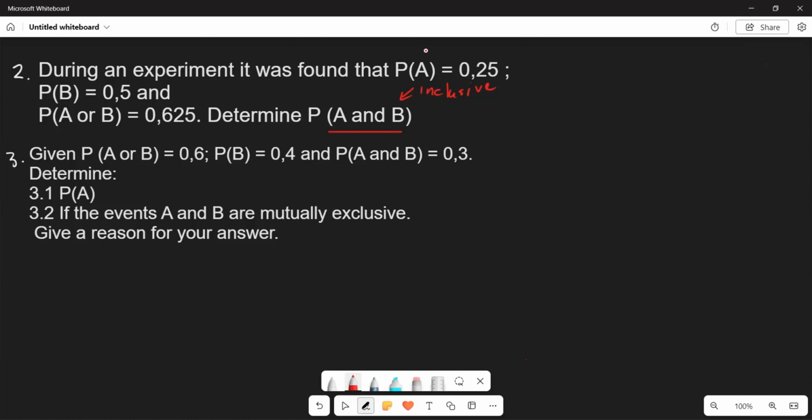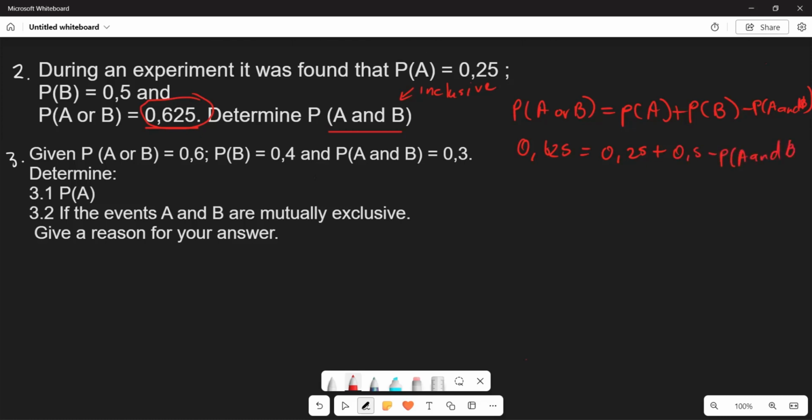Because you have the probability of A or B, it is equal to the probability of A plus the probability of B, subtract the probability of A and B. Firstly, the probability of A or B is given as 0.625. So 0.625 equals the probability of A, which is 0.25, plus the probability of B, which is 0.5, and you subtract the probability of A and B that we are looking for.